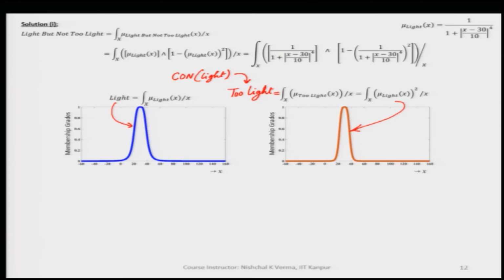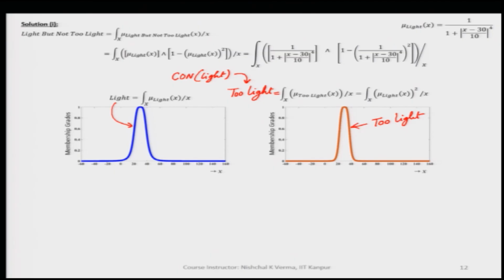So, this way we have got the fuzzy set for too light.